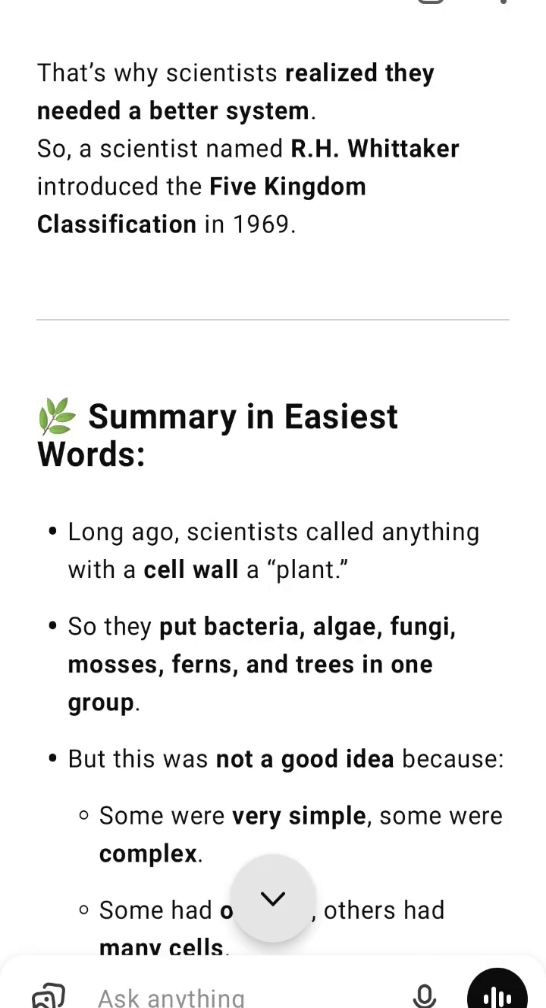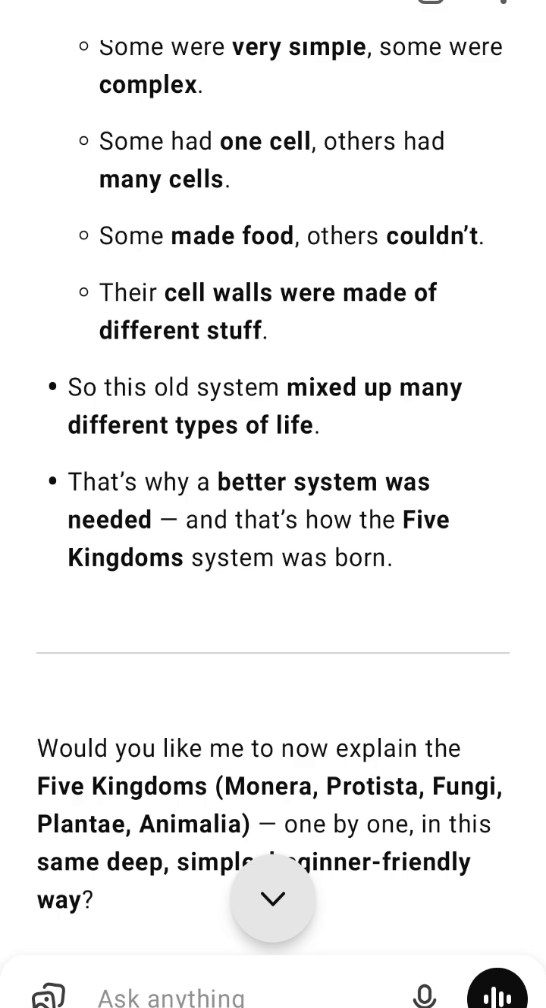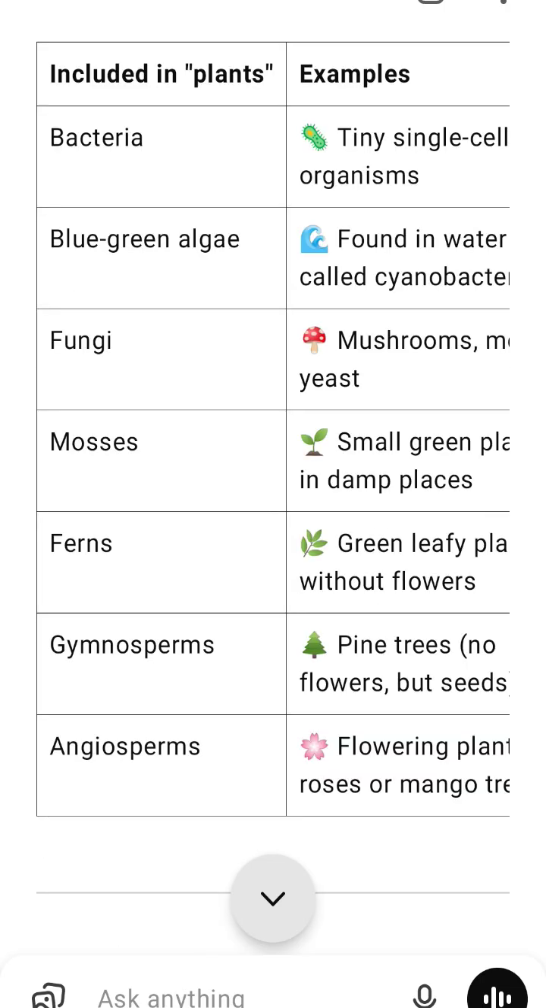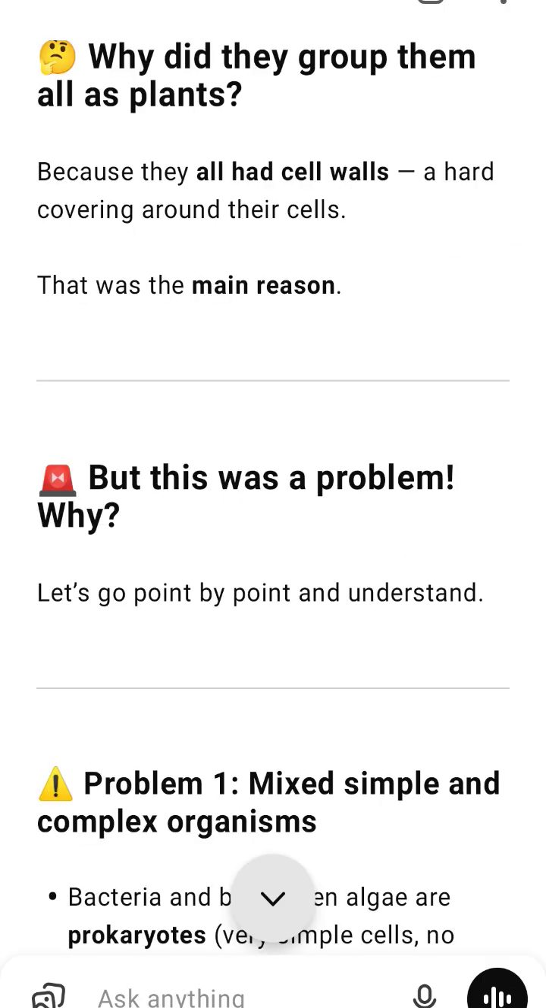But this was a problem. Why? Let's go point by point and understand. Problem 1. Mixed, simple, and complex organisms. Bacteria and blue-green algae are prokaryotes. Very simple cells, no nucleus. Real plants like mosses, ferns, and trees are eukaryotes, complex cells with nucleus. They look very different inside, but were still placed together just because of cell walls. Example: like putting a toy phone and a real smartphone in the same box just because both have buttons. That's confusing.